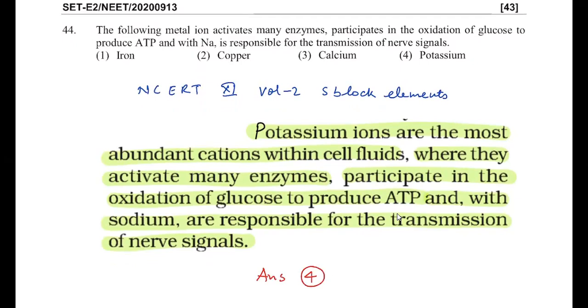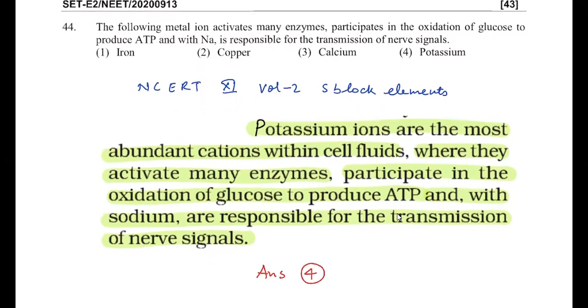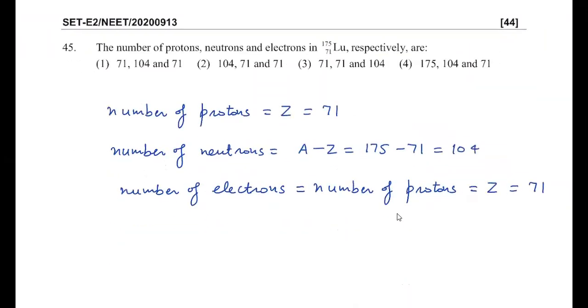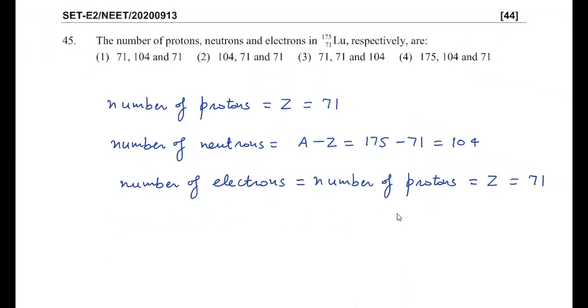Okay. Then the last question. This is question number 45. It's given the number of protons, neutrons, and electrons in lutetium 71, 175 respectively is. So we know that the number of protons is equal to the atomic number, and here the atomic number is 71. So this is the number of protons. The number of neutrons is mass number minus atomic number, so this is 175 minus 71, which is 104.